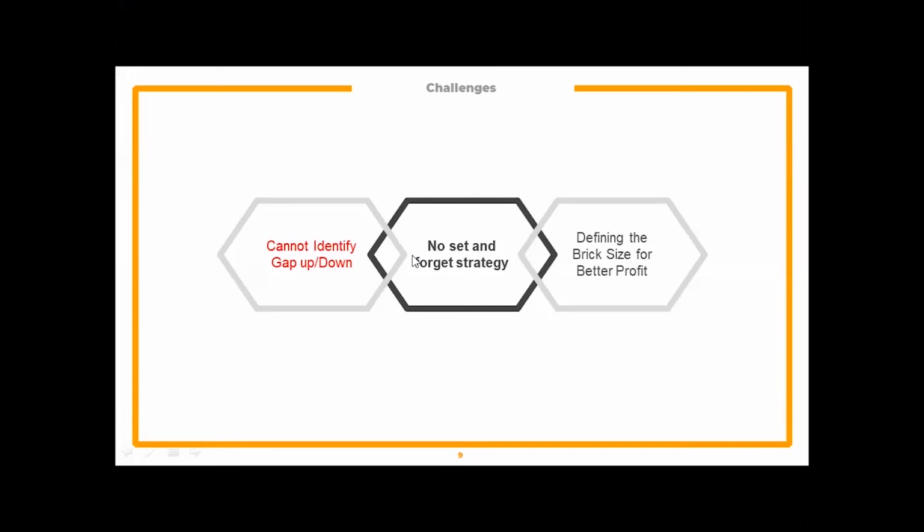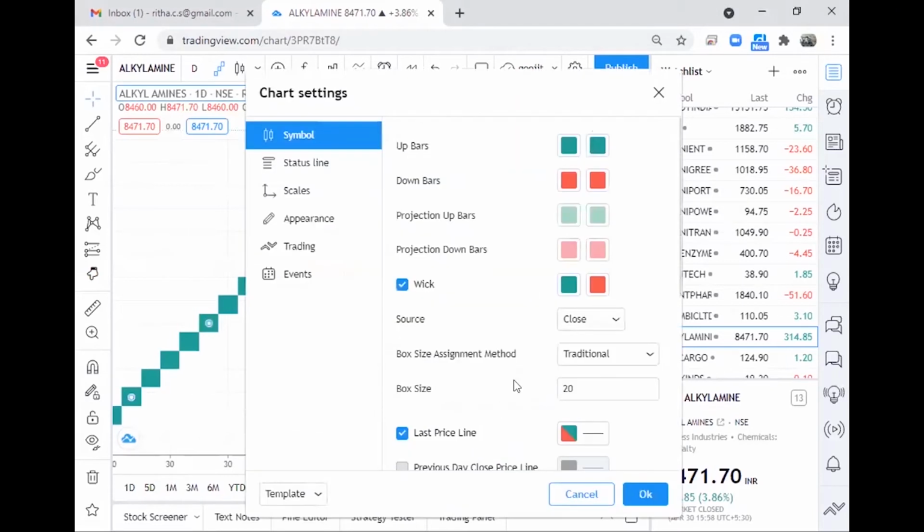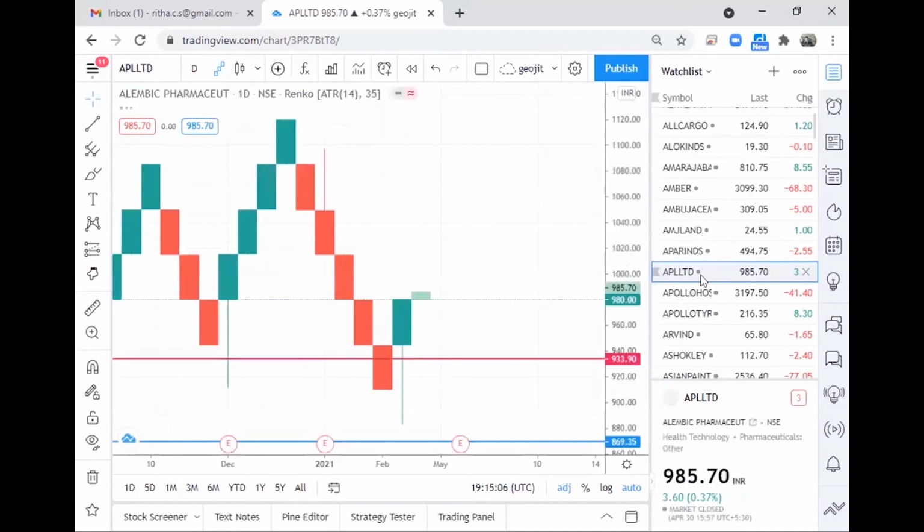Now, defining the brick size is also a major challenge most people face, right? Either we can choose the ATR. ATR gives us a specific brick size for any stock, whatever you choose. For Alembic Pharma, it is 35.